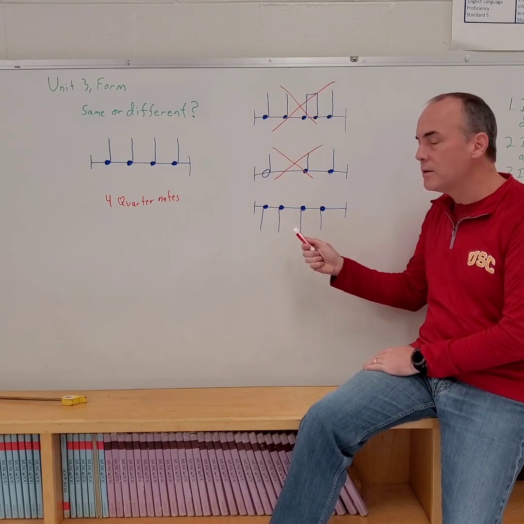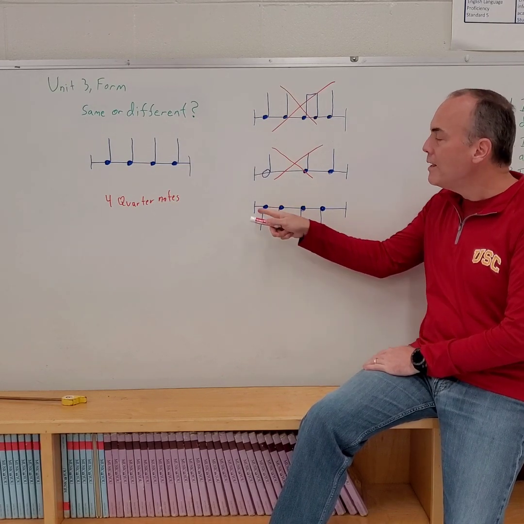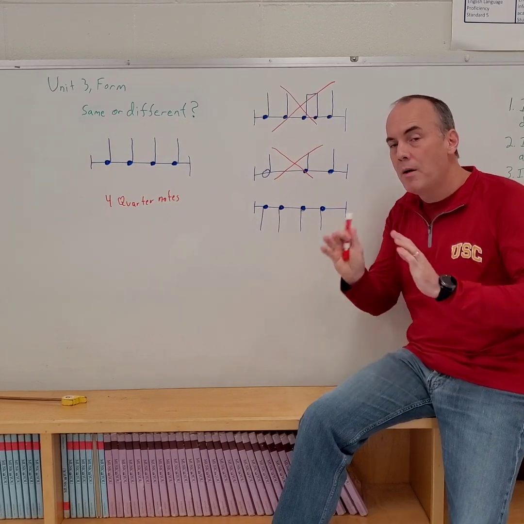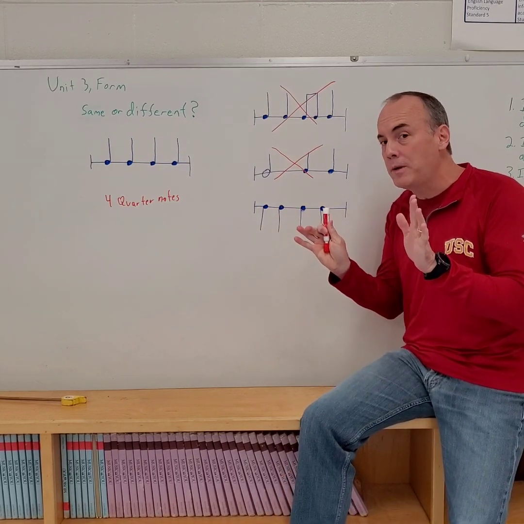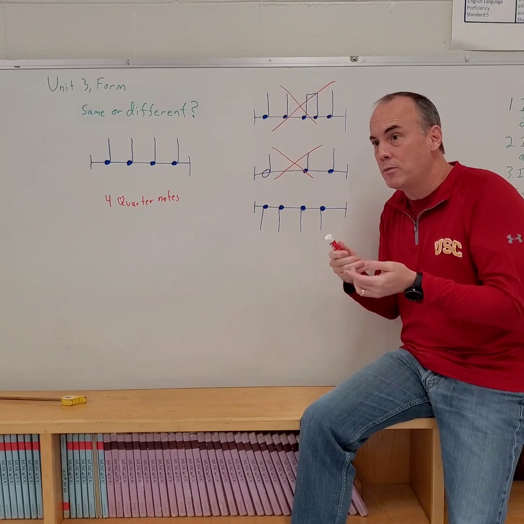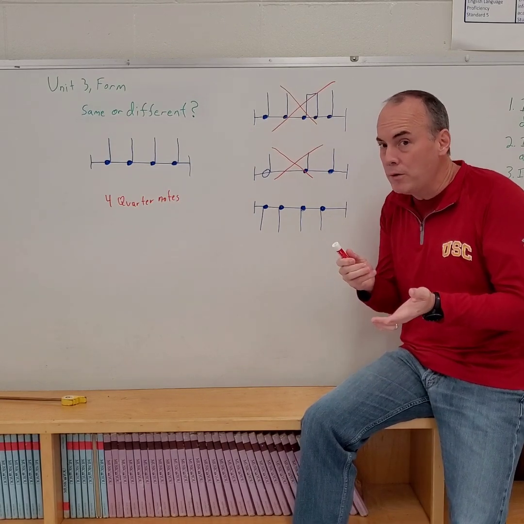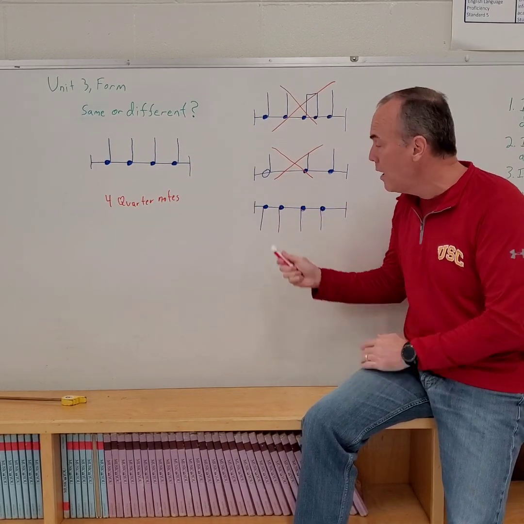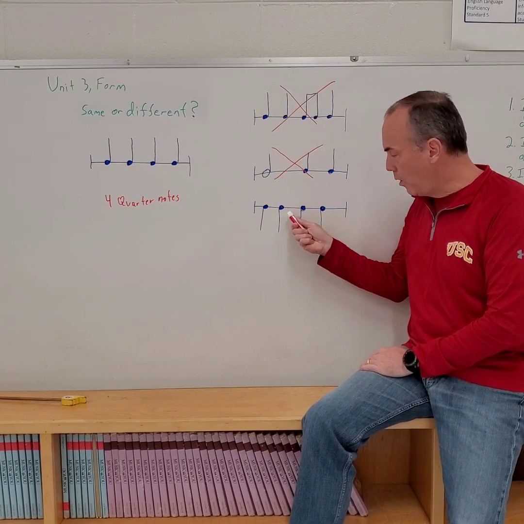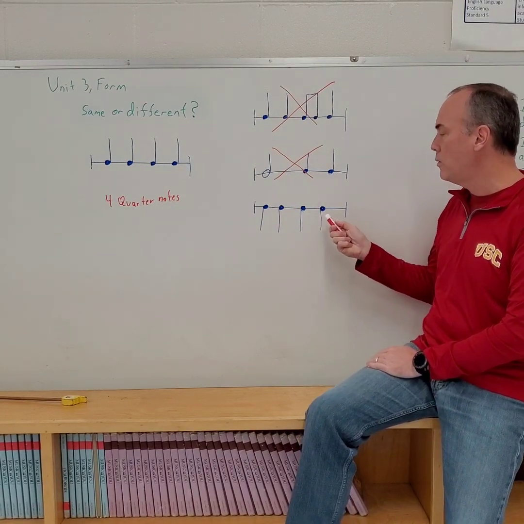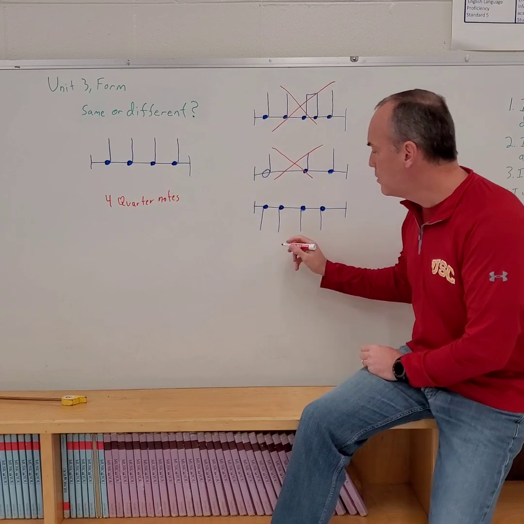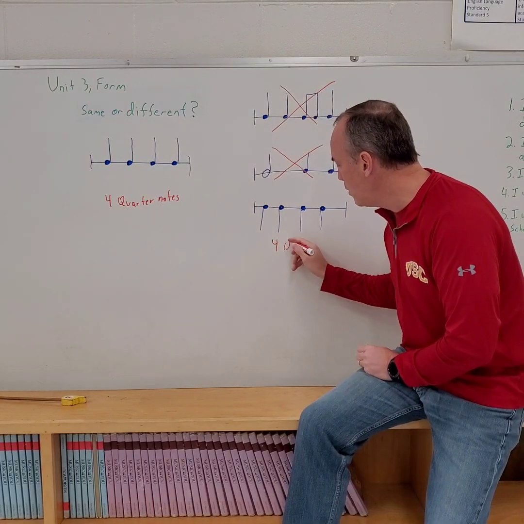What kind of note is this? It is a quarter note. Yes, the stem is going down, but in music, it doesn't matter if it goes up or down. It just matters whether or not it's a quarter note or not a quarter note when we're comparing quarter notes, right? All right, how about this one? Also a quarter note. This one, also a quarter note. And last one, also a quarter note. So what do we have here? 4 quarter notes.